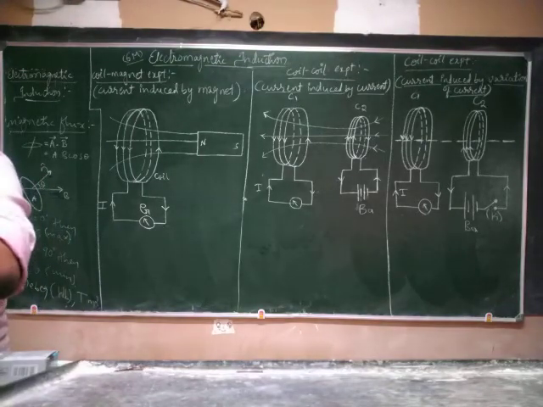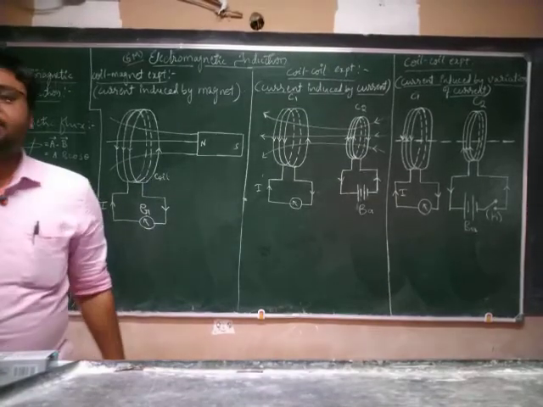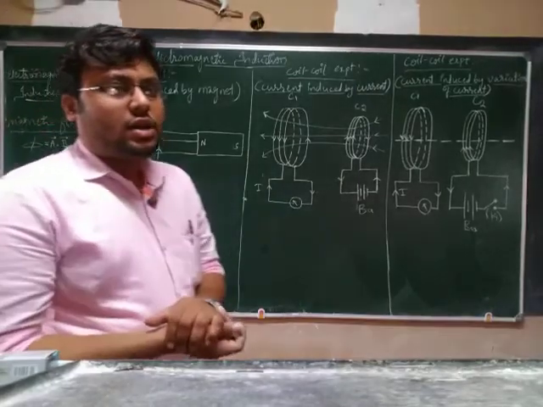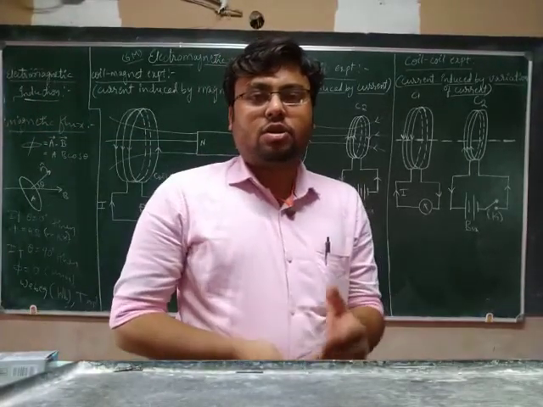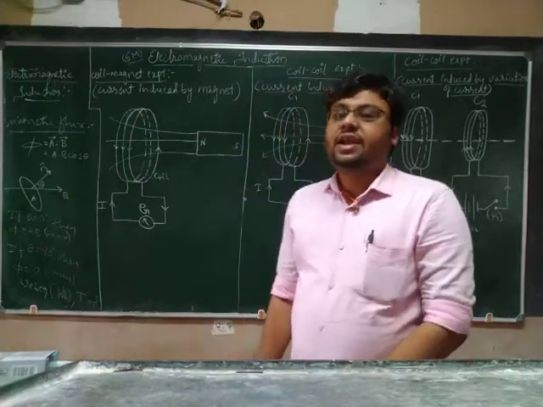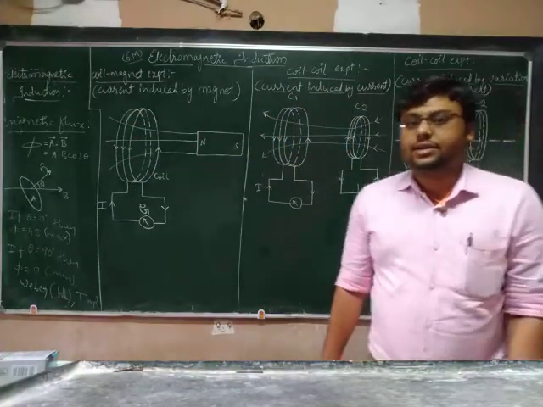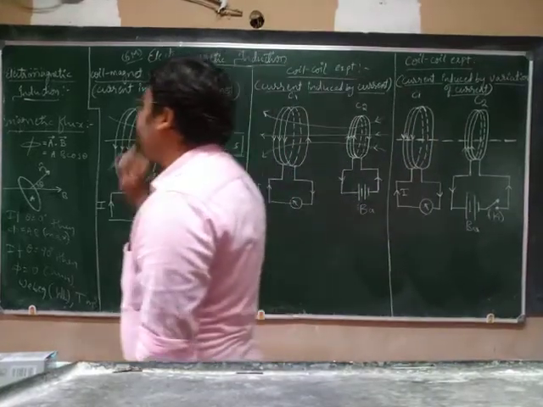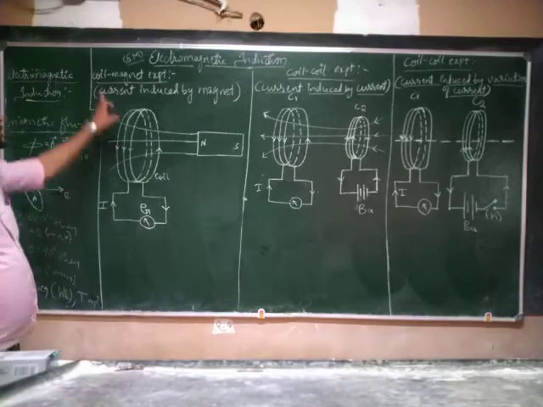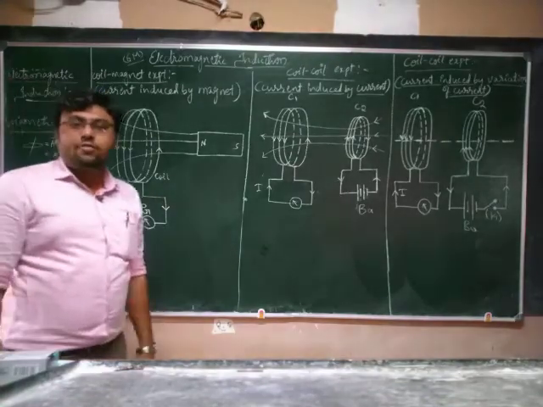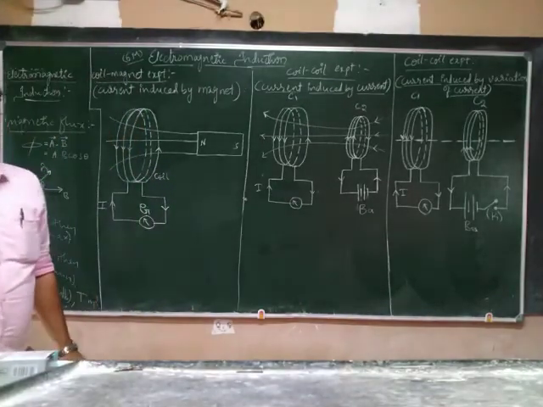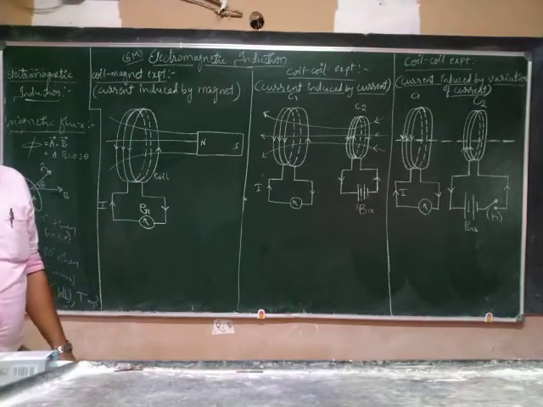Faraday and Henry have done a number of experiments in order to conclude the presence of electromagnetic induction, that the variation of magnetic flux will produce a current. In that, the first one is the coil magnet experiment of Faraday and Henry to study electromagnetic induction.